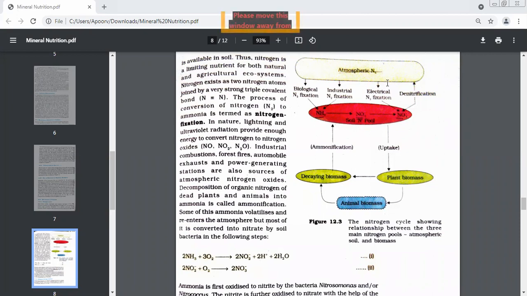Tell me, what are the other sources? One I told you is forest fire. Power generating station. Automobile exhaust. Very good. And more sources? Industrial combustion. Very good.